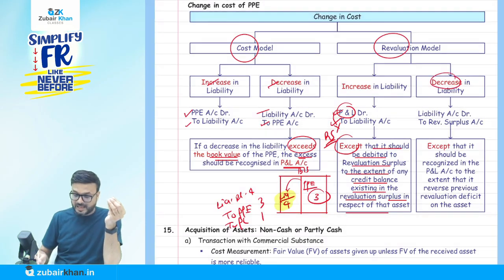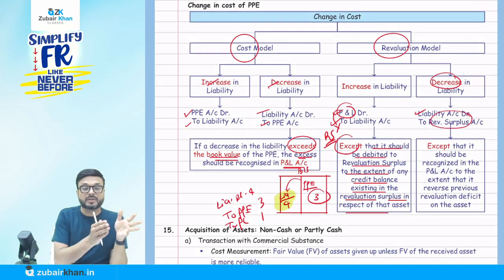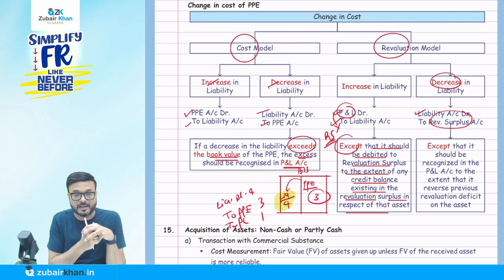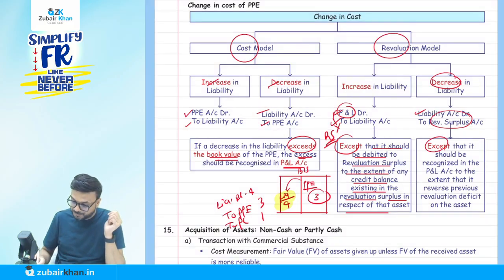Now, a decrease in liability should be debited. So the liability account will be debited and the revaluation surplus will be credited. But if previously we have debited the P&L account, then we have to adjust in the P&L account only. So that is the exception here.